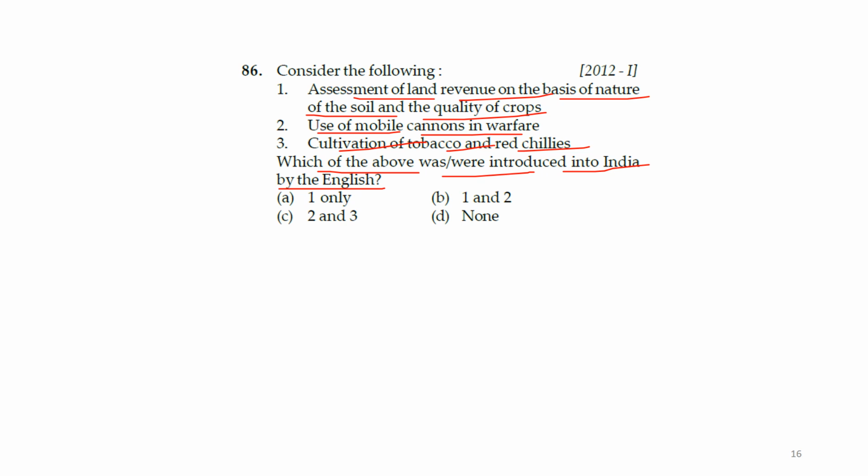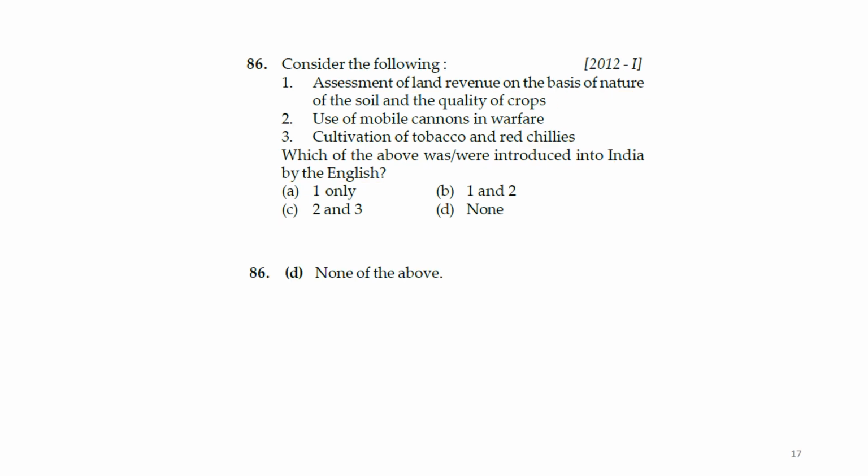So it was actually none of them that was introduced by the English. The assessment of land revenue on the basis of nature of soil, no. The use of mobile cannon in warfare, no. Cultivation of tobacco and chilies, no. All are wrong.